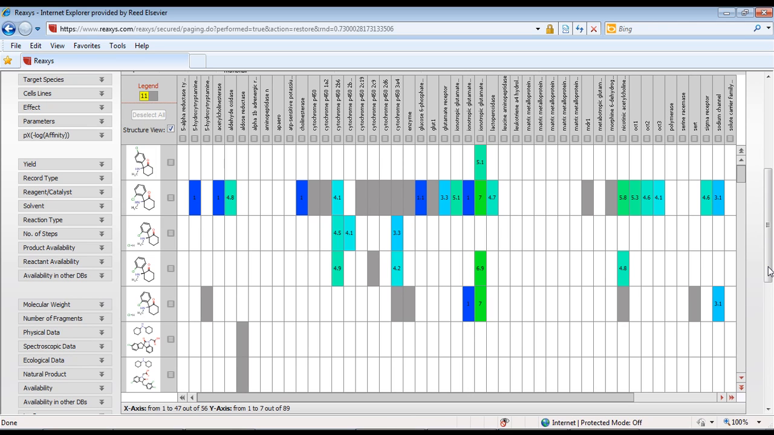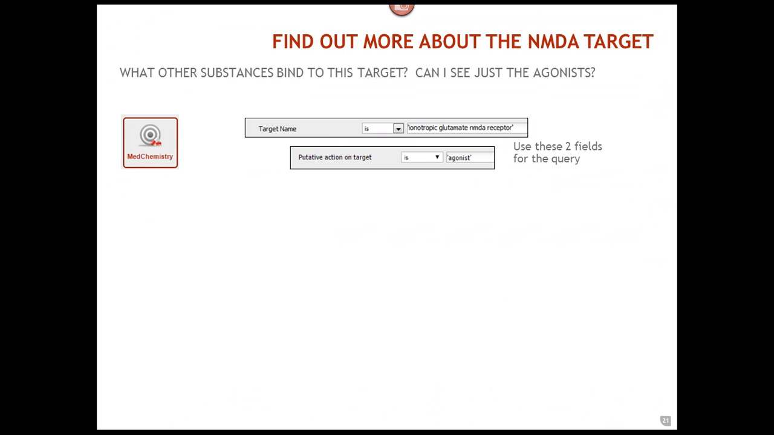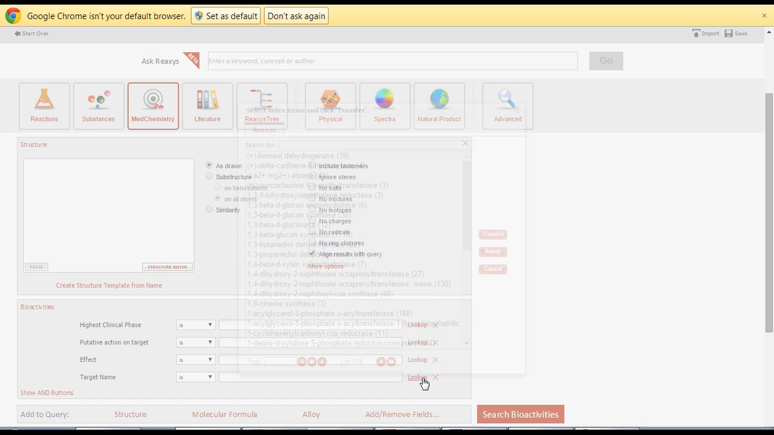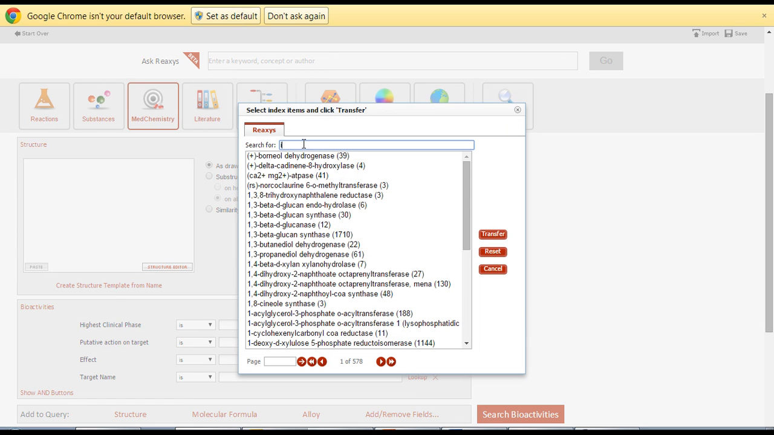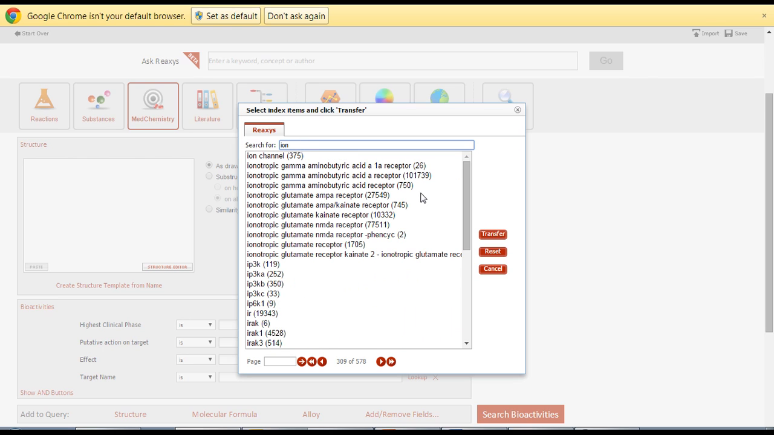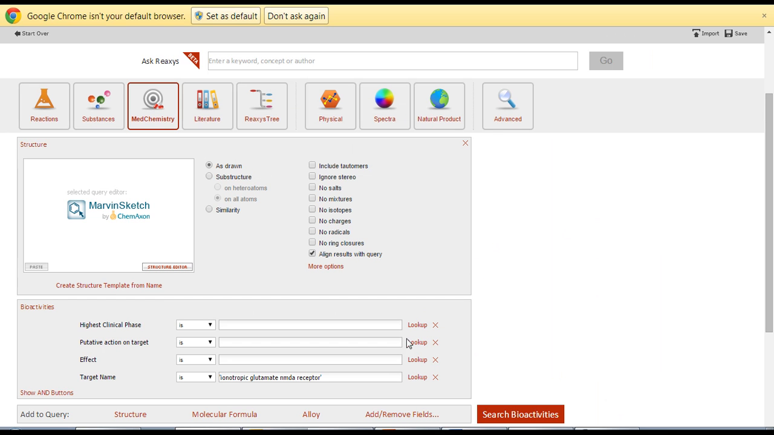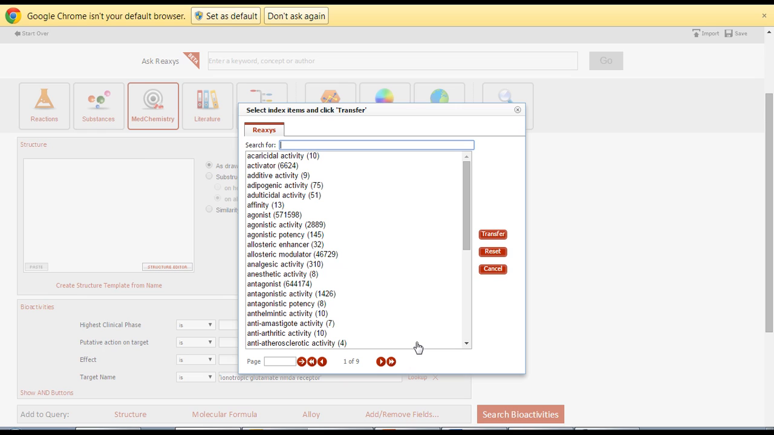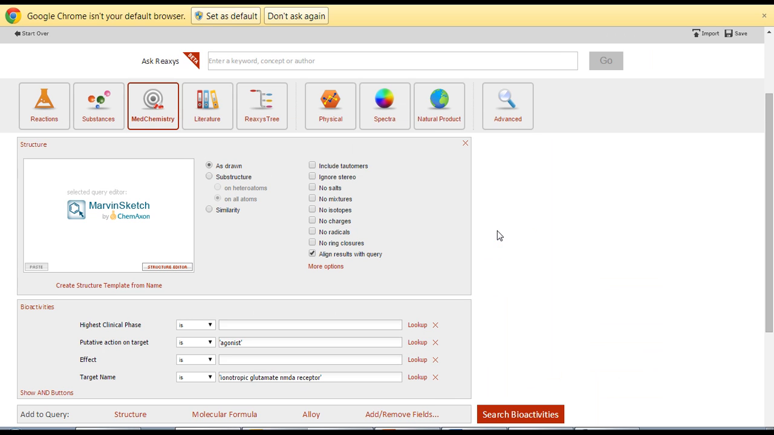Ketamine and the NMDA target are well studied, and ketamine is regarded as an NMDA antagonist. Find out more about this target by viewing data on other substances that bind to this target. Can I view only those that act as agonists? Set up the query using these two fields, target name and putative action on target. Then I'll choose the target and select agonist for putative action on target.